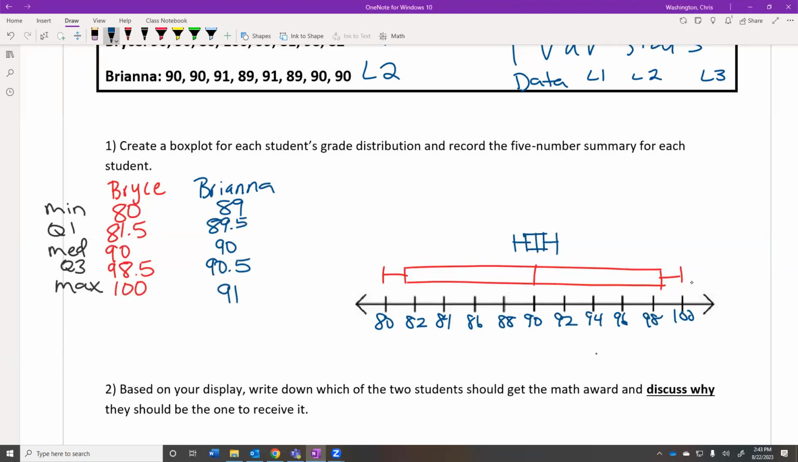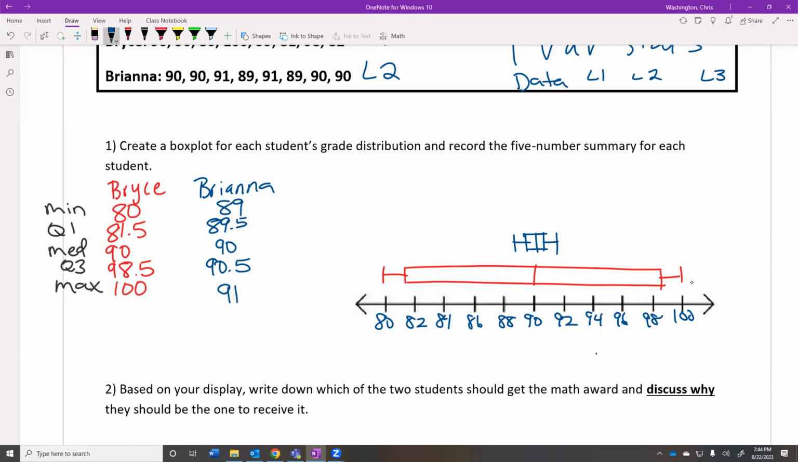Noah? I thought they stayed in the same area. Bryce was kind of up and down. Like Bryce had a really good day. He made 100, but he also made an 80. But Brianna stayed pretty consistent, right?